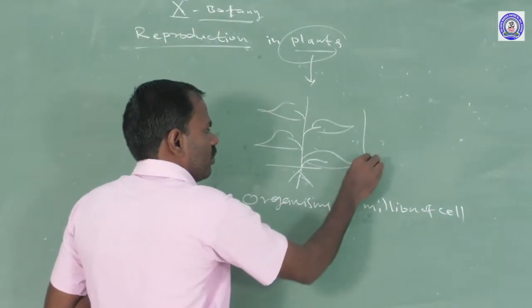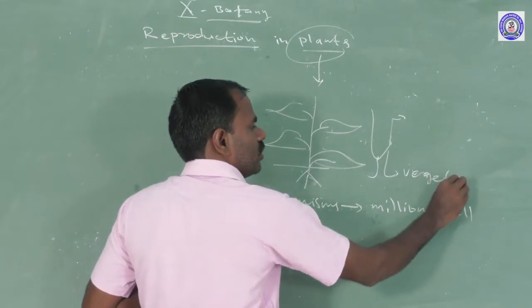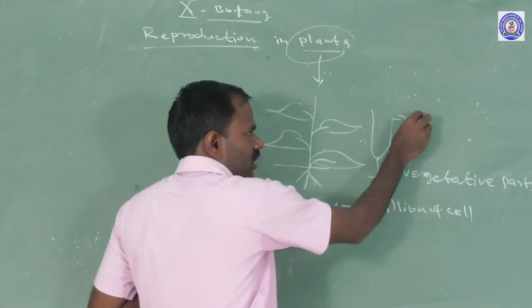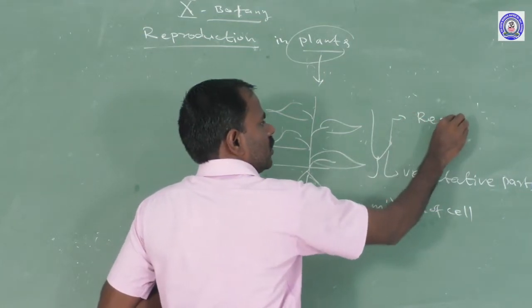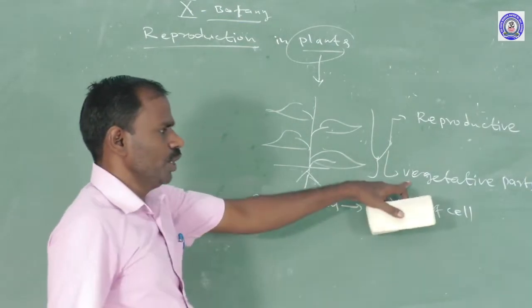There are two types of parts. The first one is vegetative parts, and the second one is reproductive parts. Vegetative parts and reproductive parts.